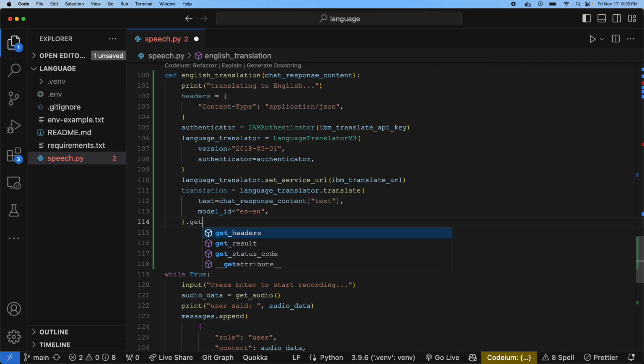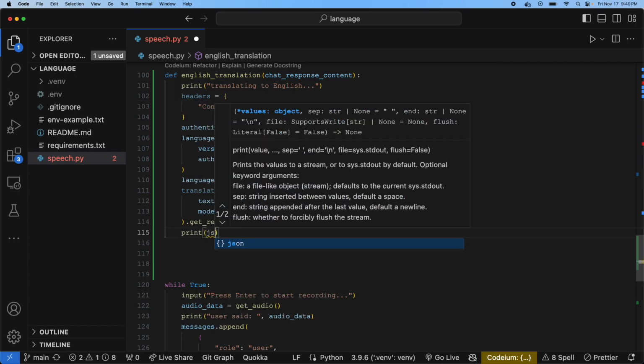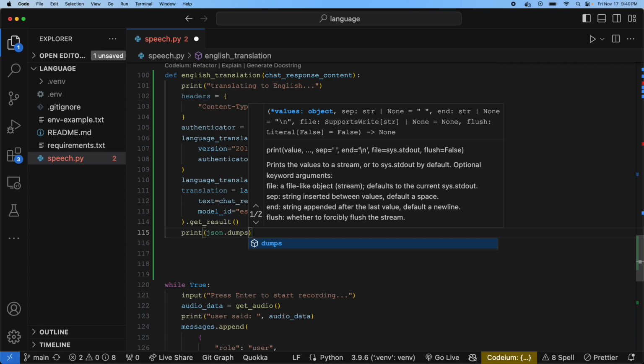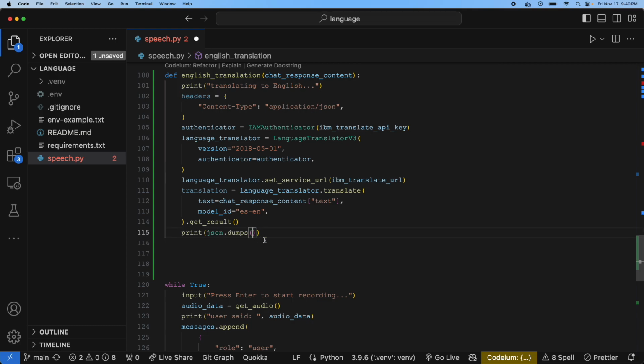And we want to get the result, get underscore result, and we want to print this out. So we're going to take the translation response and dump it all in one thing. So we're going to take the translation, and you can dig down into the JSON.